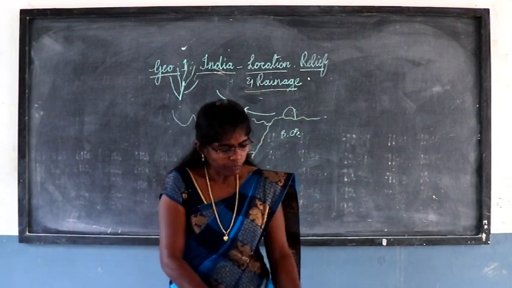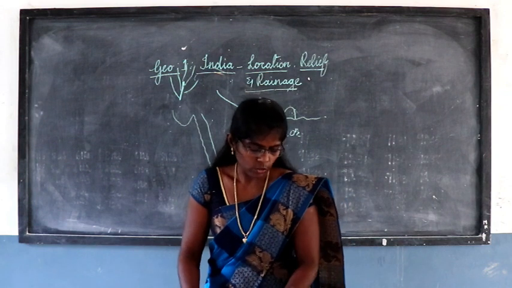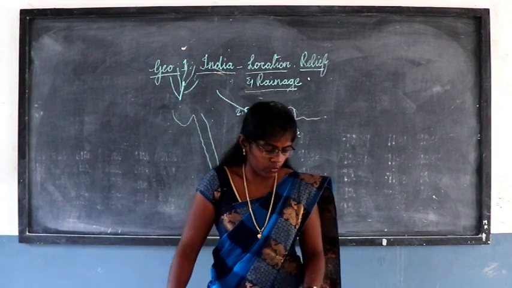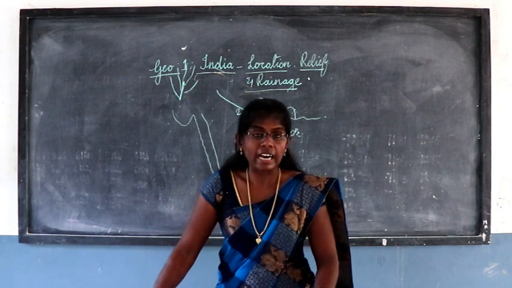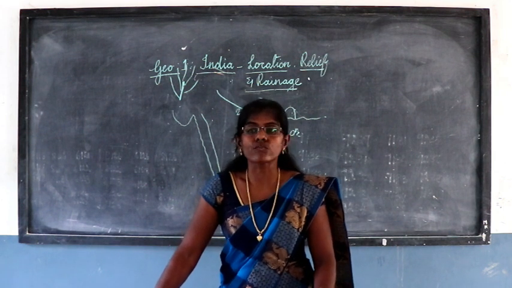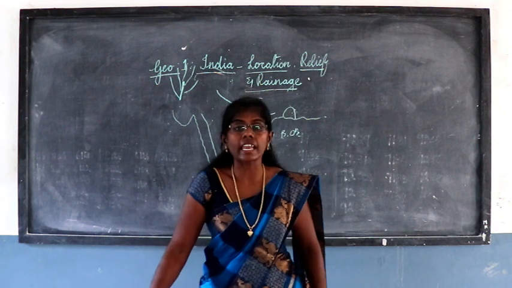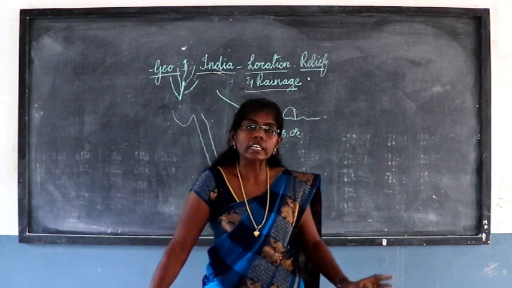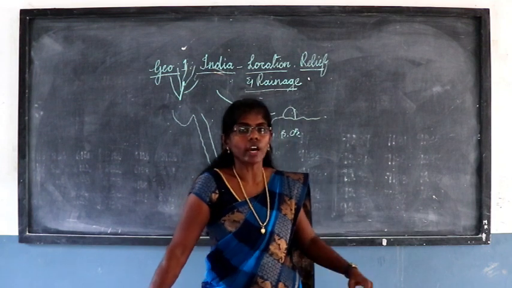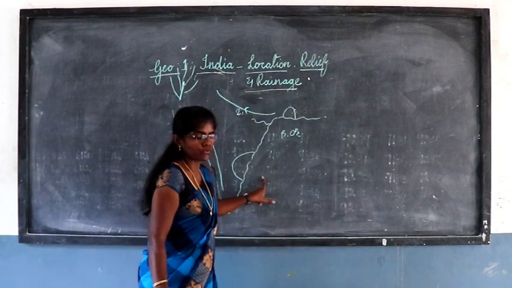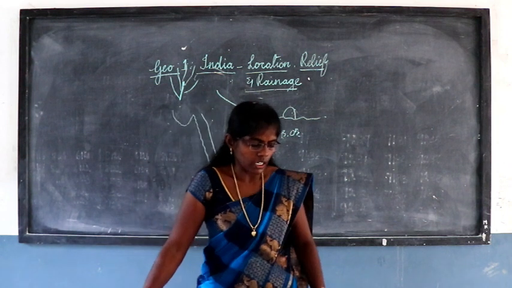And also next one is Krishna. So the third river of the eastward rivers, Krishna, originates from Maharashtra and has a length of 1400 kilometers. It is the second longest river on the eastward side, flows through Andhra Pradesh and joins the Bay of Bengal. So it flows in Andhra Pradesh, Krishna.